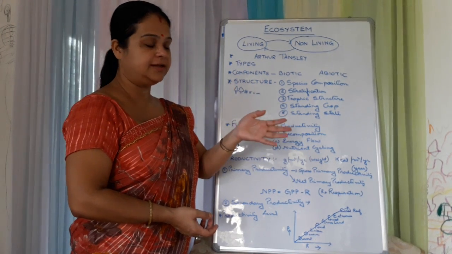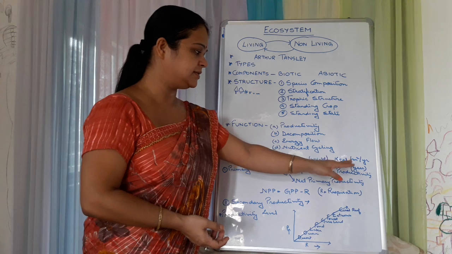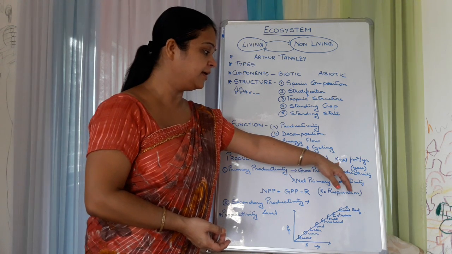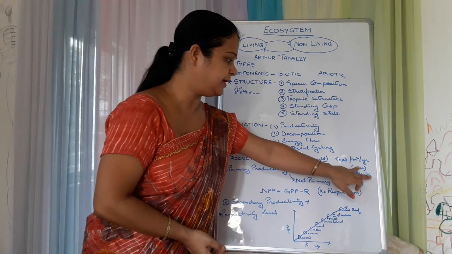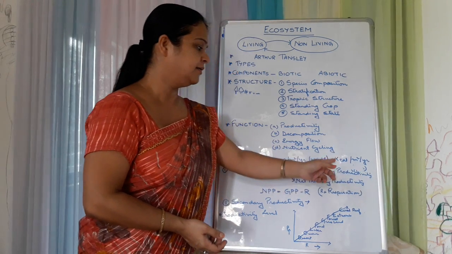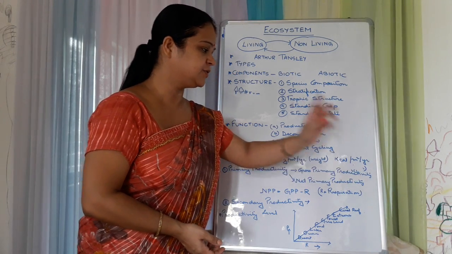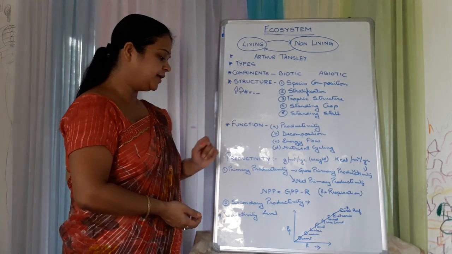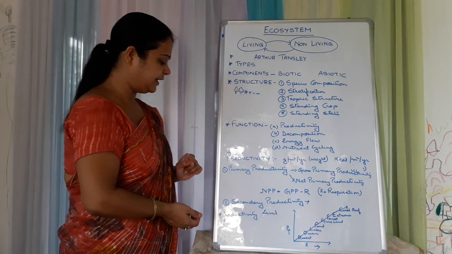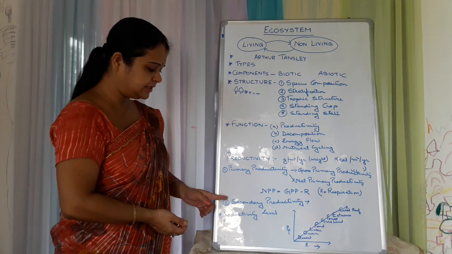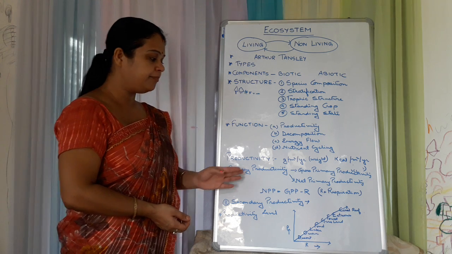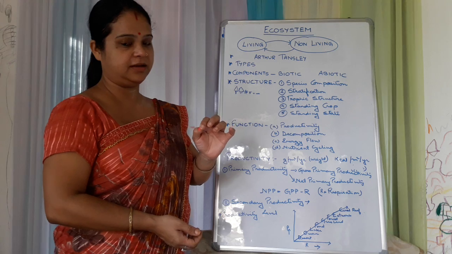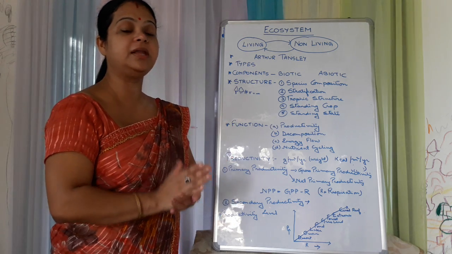It is calculated in grams per meter square per year if it is in terms of weight, or in kilocalories per meter square per year in case of energy. Productivity can be subdivided into primary productivity and secondary productivity. Primary productivity is that particular type of productivity that is produced by the producers, the green plants,